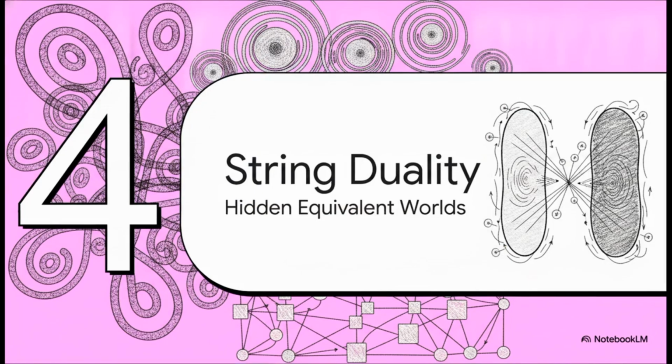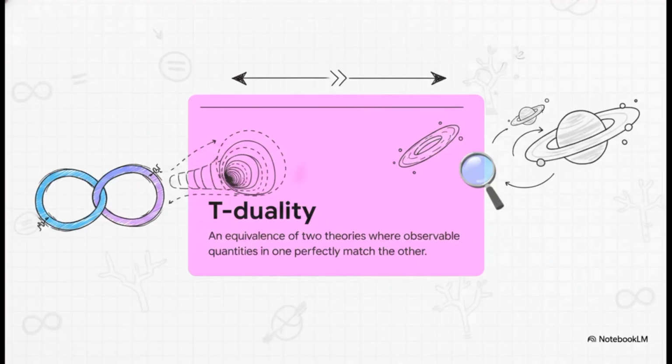Let's move to our fourth point and see how this all builds: string duality. This is where things get truly mind-bending. The specific duality we're looking at is called T-duality, which is short for target space duality. It was first noted by Bala Satyapalan in a somewhat obscure paper back in 1987. T-duality basically states that two seemingly completely different physical theories, whether we're talking quantum field theories or string theories, are actually perfectly equivalent. Every single observable quantity in one description perfectly matches a quantity in the dual description. It's like finding a hidden mirror world embedded in the math.